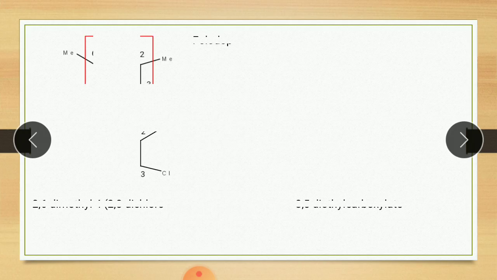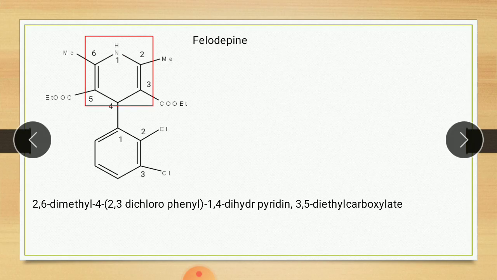Next drug, that is felodipine. Again, this basic structure is a 1,4-dihydropyridine analog. Here 2,6-dimethyl. So this one is a 6-methyl group, 2,6-dimethyl. On the 4th position, this ring is attached, 4 in bracket 2,3-dichlorophenyl ring. The basic nucleus is 1,4-dihydropyridine. On the 3rd and 5th position, the same group, diethyl carboxylate. Same group means it is there 2 times on the 3rd and 5th position. Therefore, diethyl carboxylate.